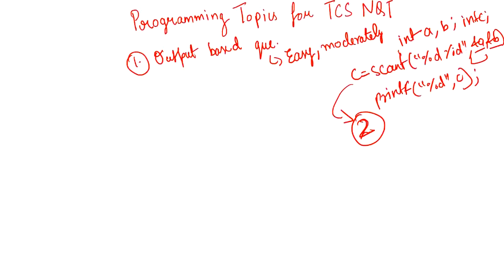If in case we were just doing c equal to scanf of %d and ampersand b only, then in that case the value of c is going to be 1, right? So you must be aware of these small things.